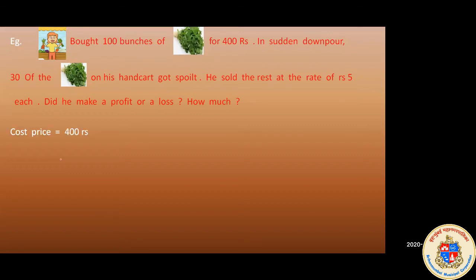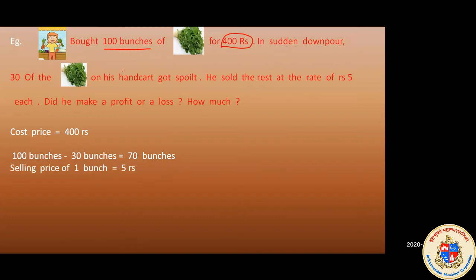Our first statement goes: cost price is 400, that we know because it is clearly given in the question. 100 bunches of methi he has bought for 400 rupees. So we have cost price 400. But what happened after that? Out of 100, 30 bunches of methi were spoiled. 100 bunches minus 30 is 70 bunches. So now the vegetable seller has only 70 bunches. Out of 100, 30 bunches spoiled. Now he has 70 bunches to sell.